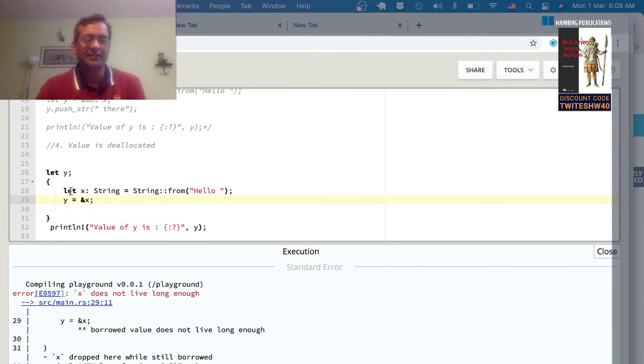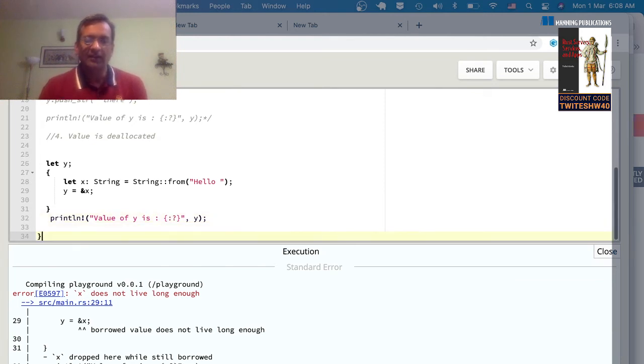What this means is that, because x has been declared within the scope, once x goes out of scope, that memory has been deallocated. But y's lifetime is still not completed, which means y is still alive and kicking. So this is a case of a dangling pointer. y has got a reference to x, where the value of x has been deallocated. So classic case of dangling pointer. And Rust tells you upfront that you're trying to do this. It will not allow you to go forward.